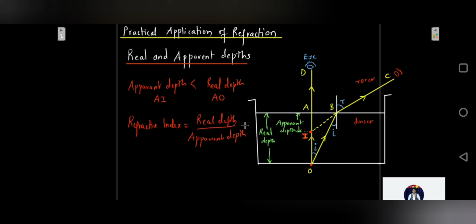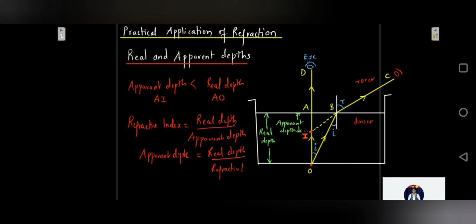The refractive index of any medium, other than vacuum, is always greater than unity. So the apparent depth is always less than the real depth. You can find this out from here: apparent depth will be equal to real depth upon refractive index.